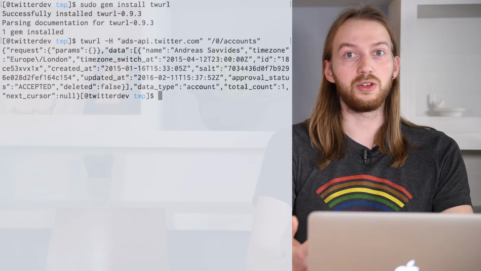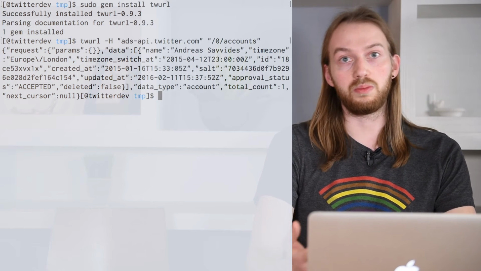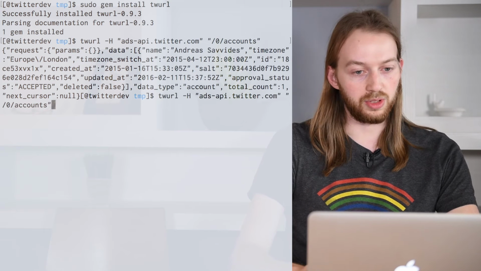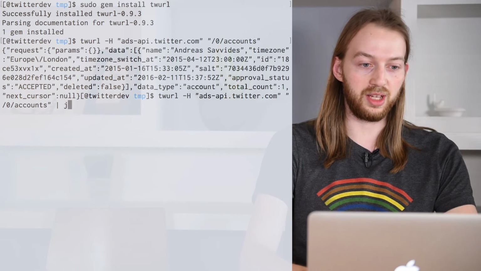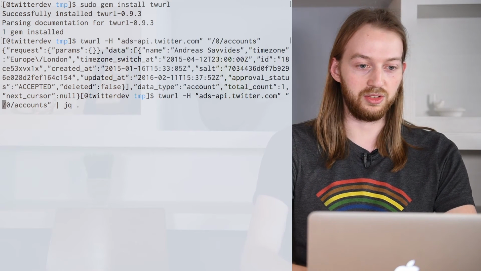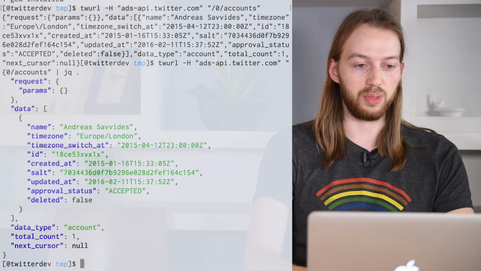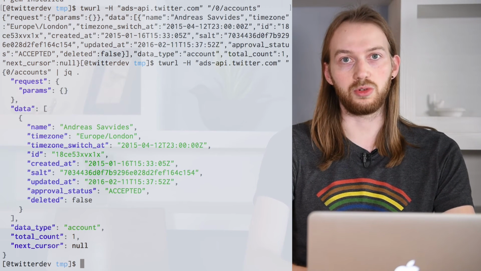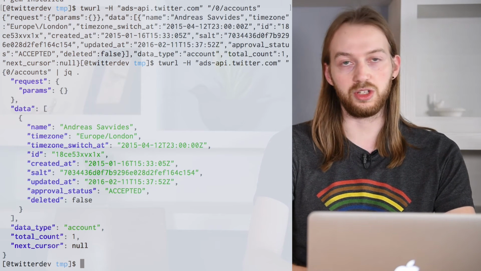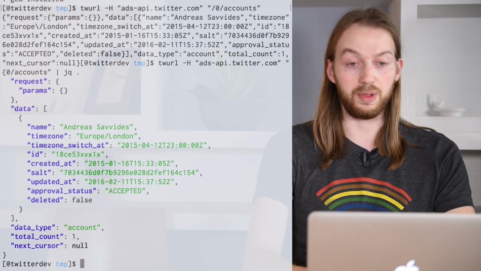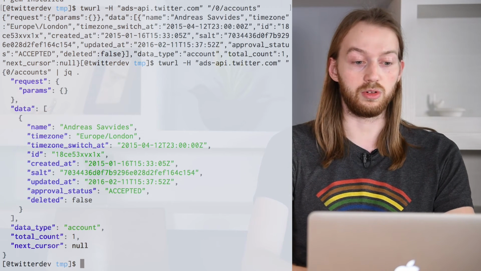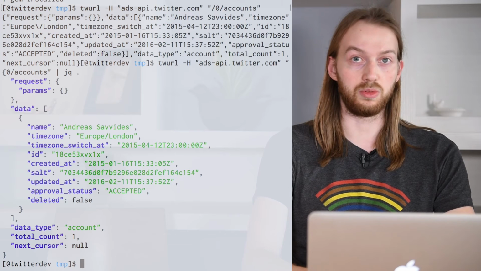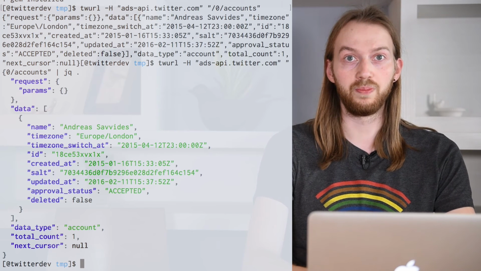As a handy tip, you can also use jq, which gives you prettified output. So if we were to do the same request and pipe that to jq and hit enter, you can see that it looks a lot better. And jq is something that you can just install yourself. You just need to download a small file, depending on your operating system, or if you're on OS X like us in this case, you can install it using Homebrew.